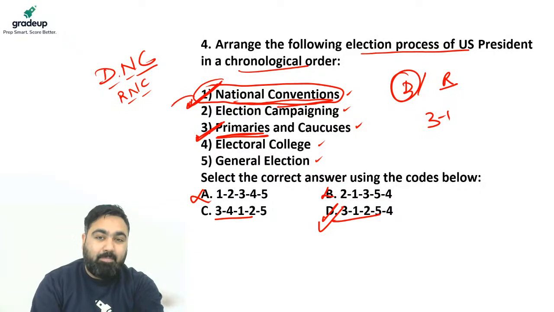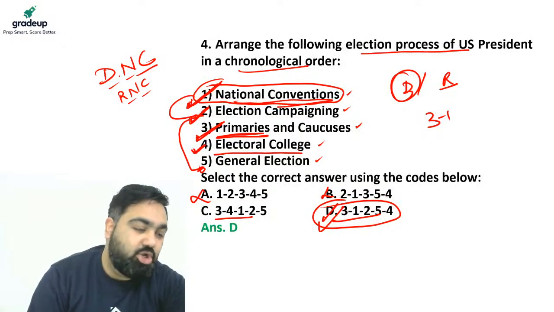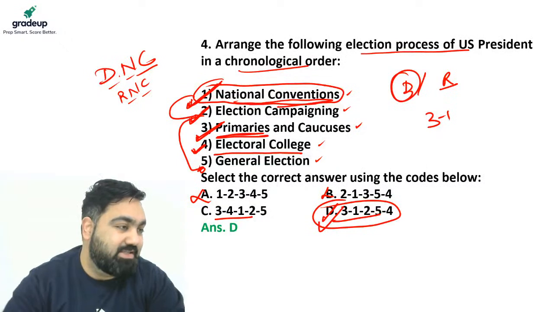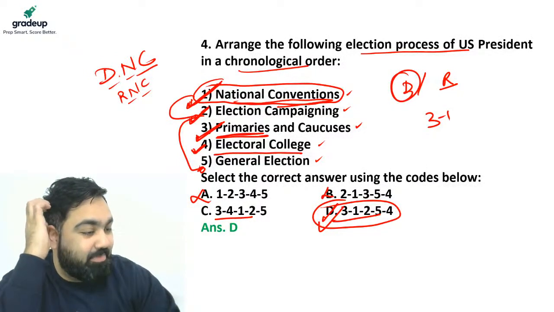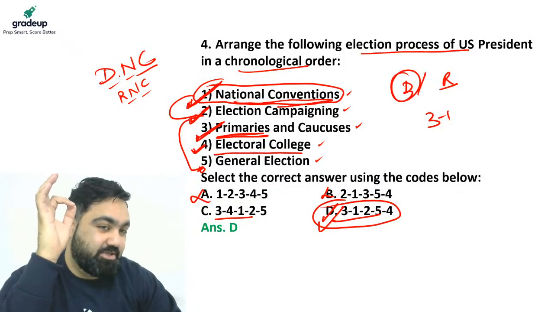Next, they campaign for their elections. After that, the general elections happen. And after that, the official result is through the electoral college. So that is what the answer is. D. 3, 1, 2, 5, 4. That is how the elections actually take place, and that is the step-by-step process of the US presidential election.